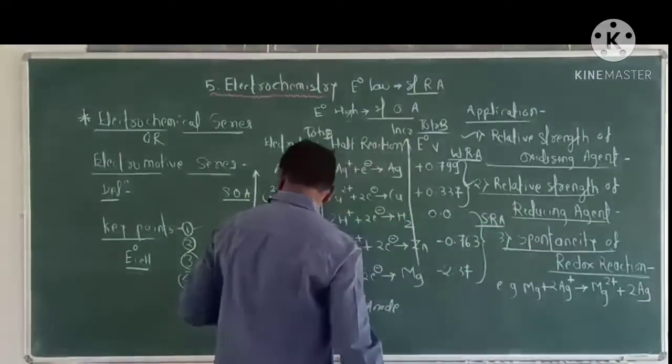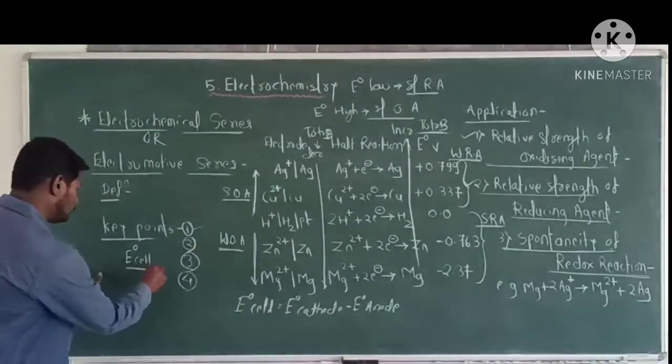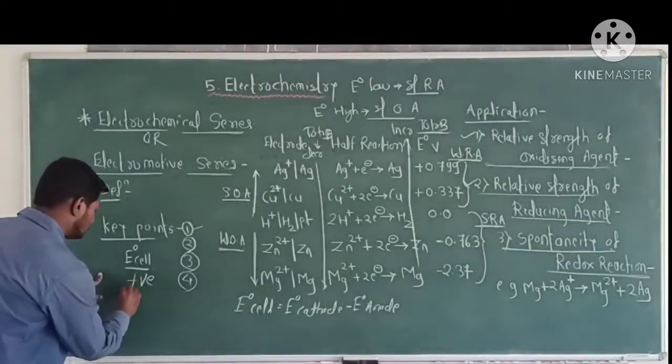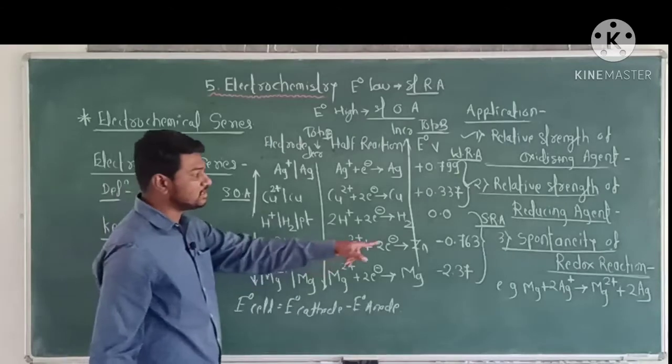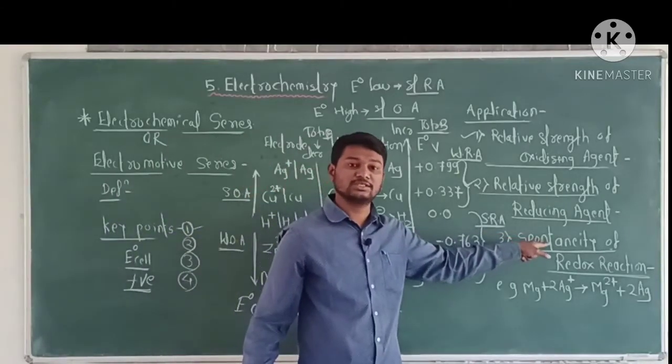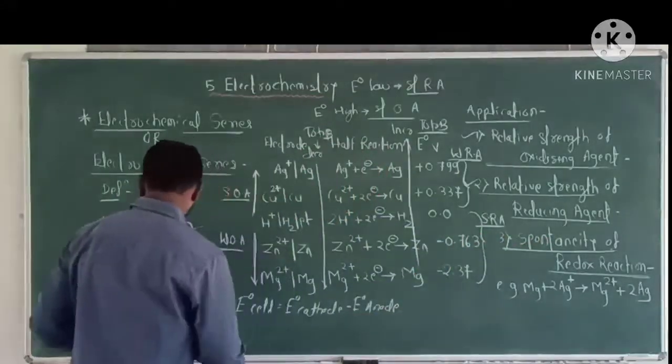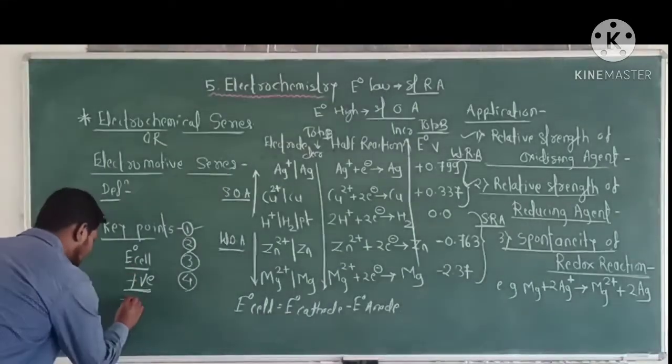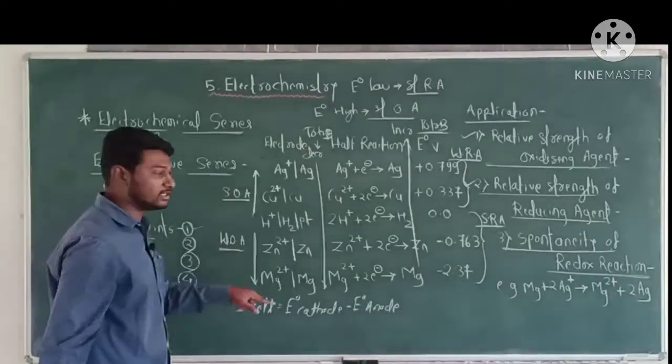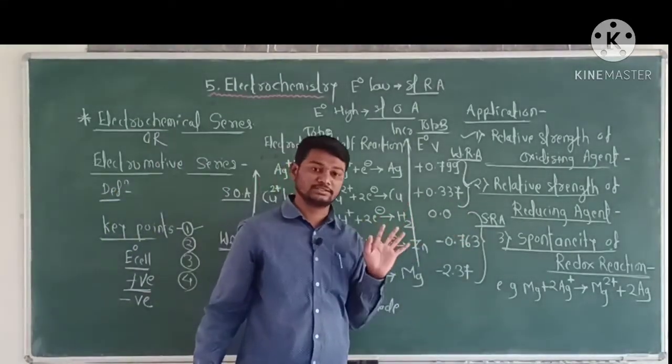If E0 cell is positive, then the reaction is spontaneous. If E0 cell is negative, then the reaction is non-spontaneous.